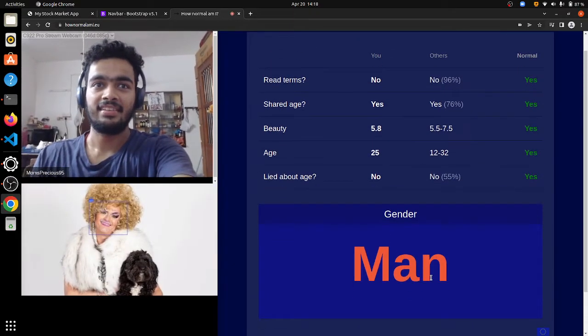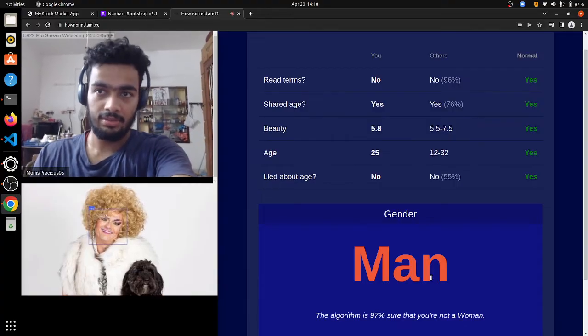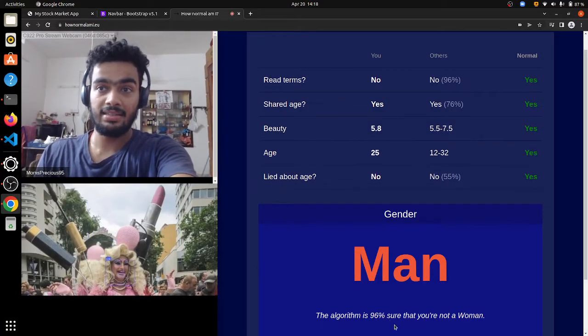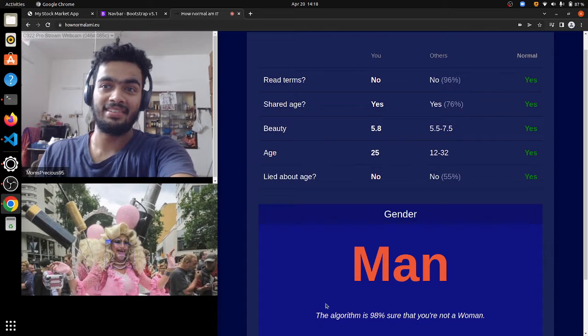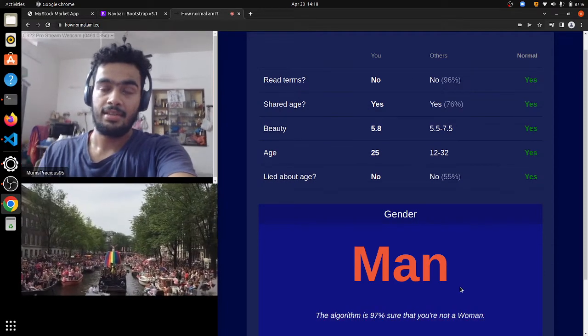Gender. The following algorithm we'll take a look at tries to determine your gender. Correct. Here you can once again see that the country or culture in which an algorithm was constructed can have a big influence on how it will categorize and judge people. Wow. This algorithm would probably flip out at the gay pride.